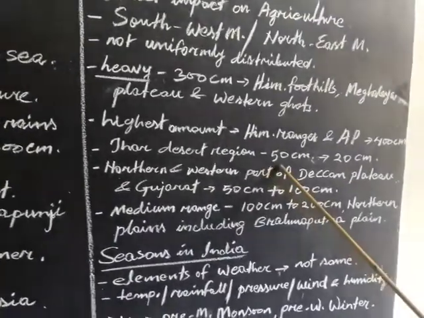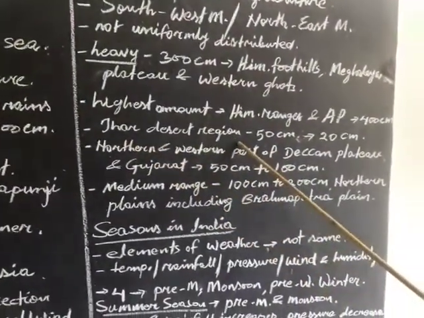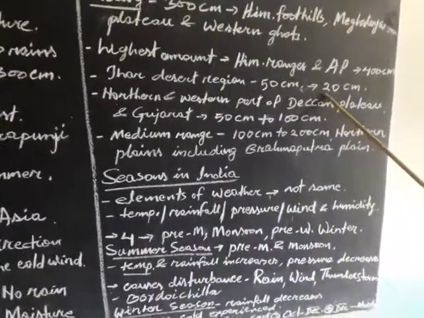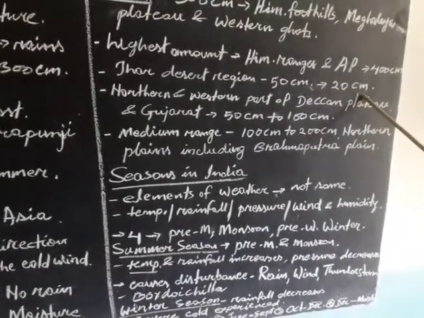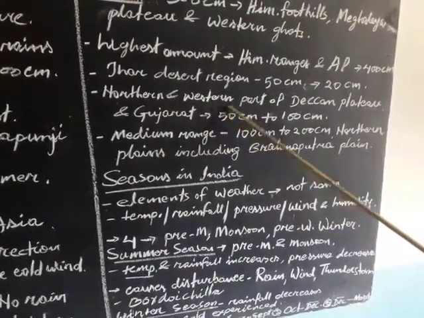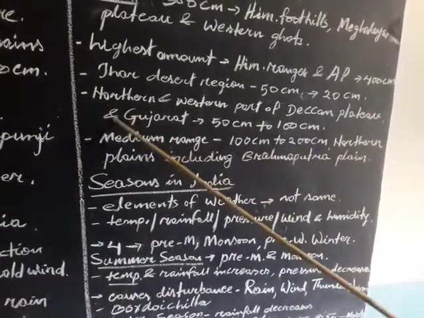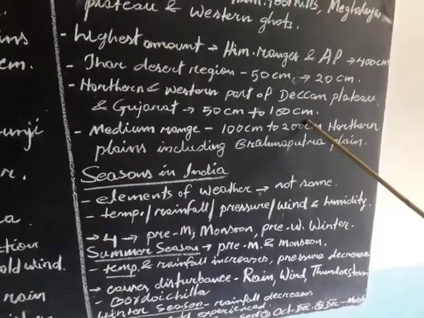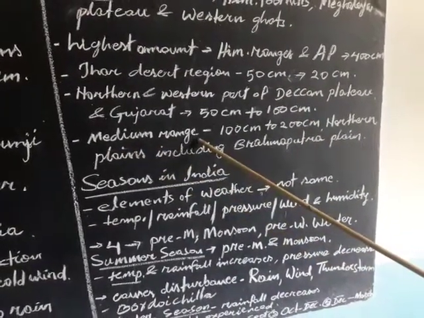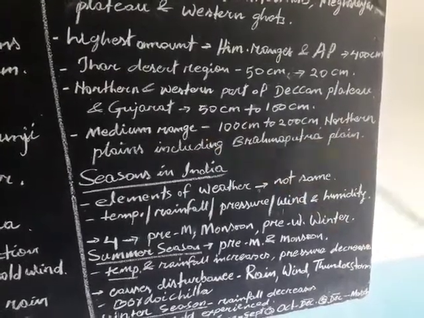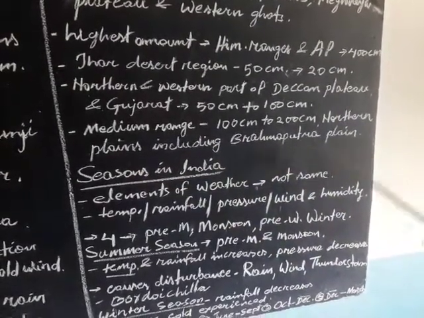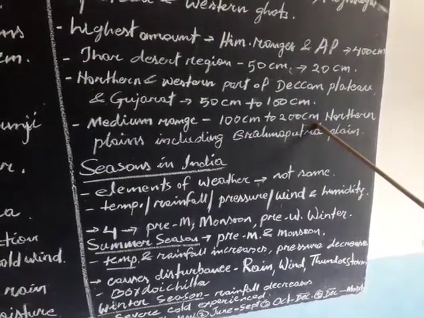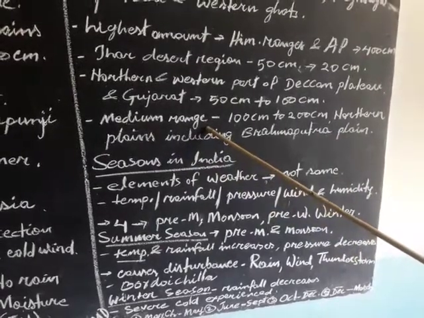There is scanty rainfall in the Thar desert region. It is around 50 centimeters of rainfall, and sometimes it decreases up to 20 centimeters. In the northern and western part of the Deccan Plateau and Gujarat, it is around 50 centimeters to 100 centimeters only. While there is a medium range of rainfall in the northern plains, including the Brahmaputra plains. It rains 100 centimeters to 200 centimeters. It is a medium range rainfall.